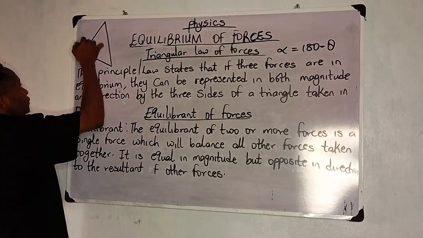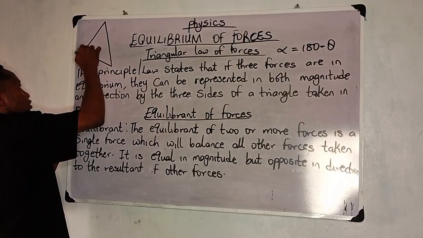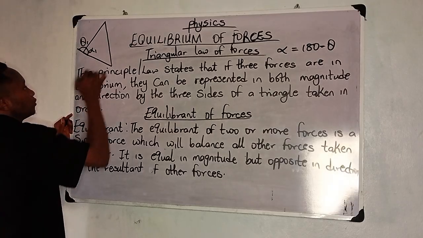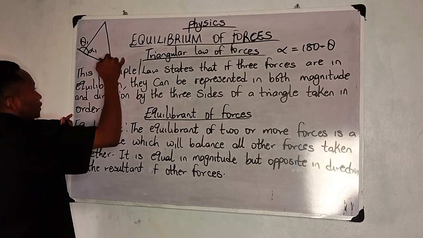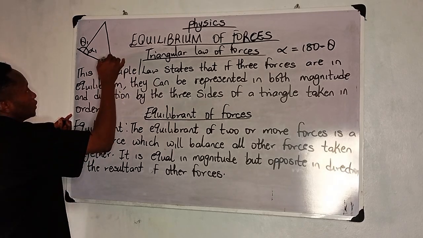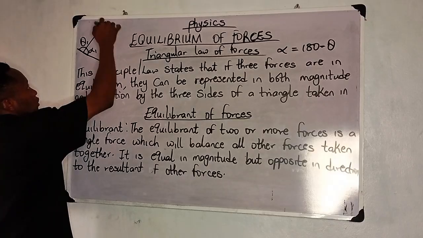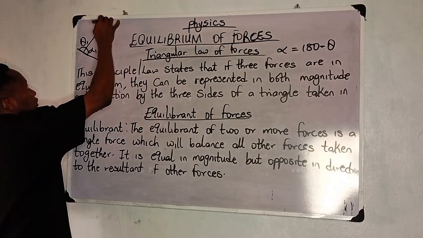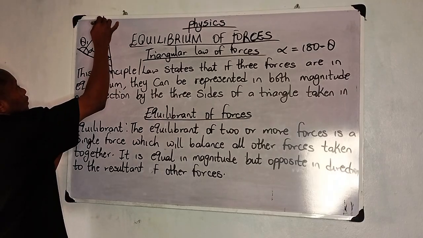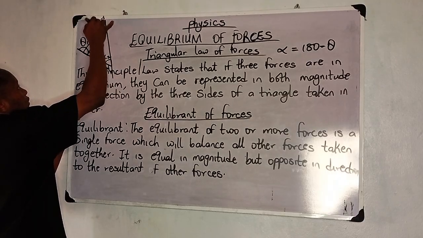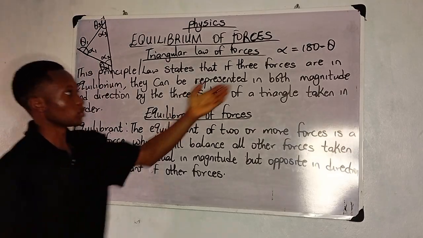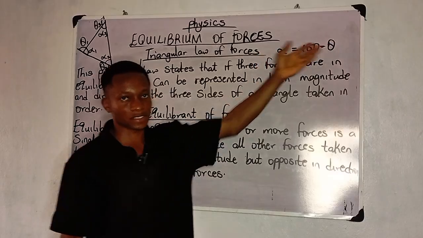Now here we have this. I can extend. Where is it coming from? Let me extend it. Here to here is theta 1, while here to here is theta 2. While here is definitely going to be alpha 2. Sorry, I cannot extend this. So here to here is theta 3, while this will be alpha 3. So whenever you want to get your alpha, it's 180 minus theta, you get the alpha.